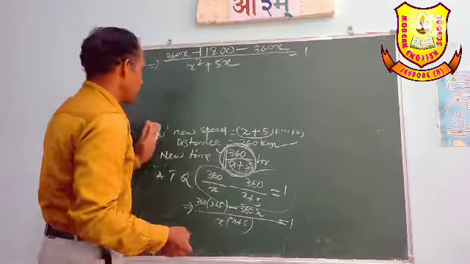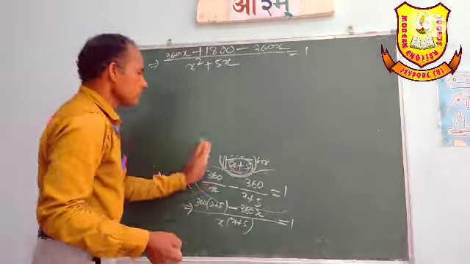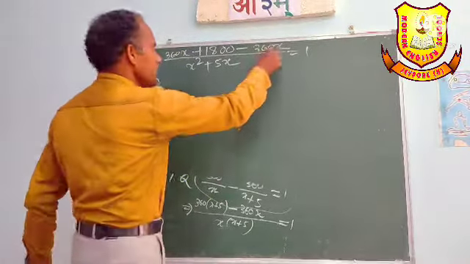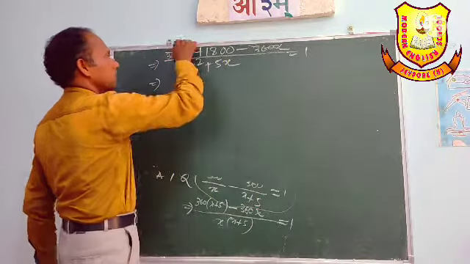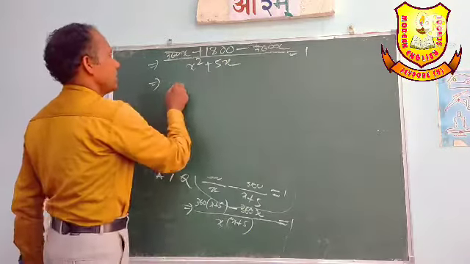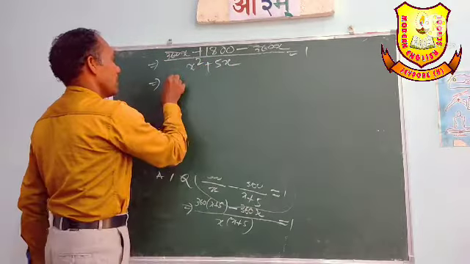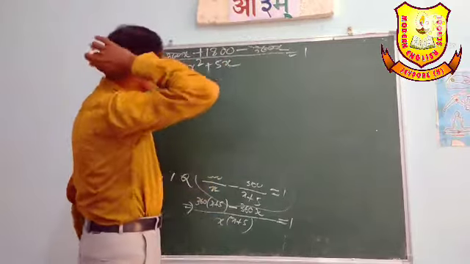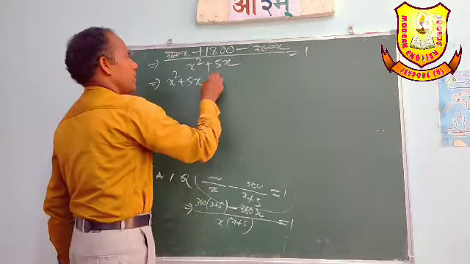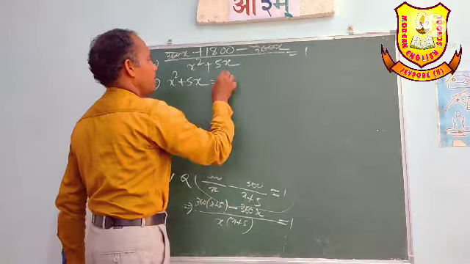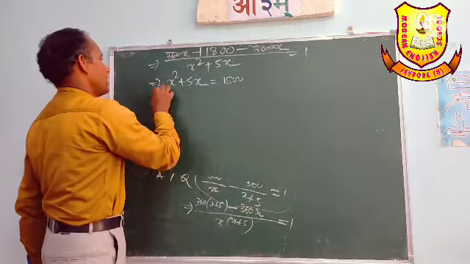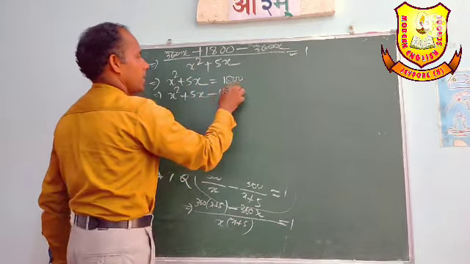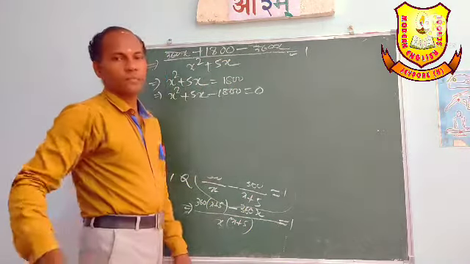Good. Now 360x minus 360x cancelled. Now cross multiplication: x square plus 5x equals 1800 by 1, 1800. That implies x square plus 5x minus 1800 equals 0.